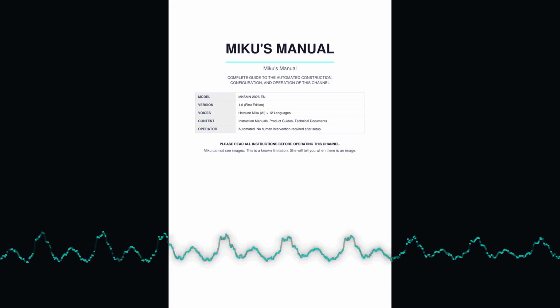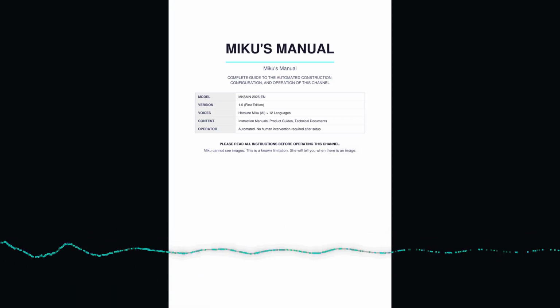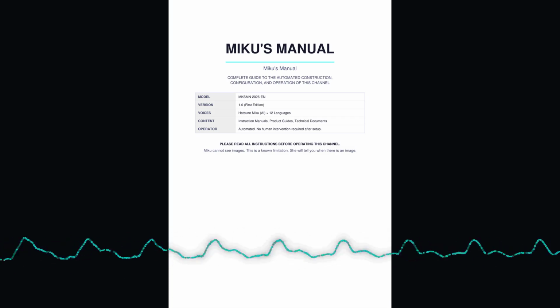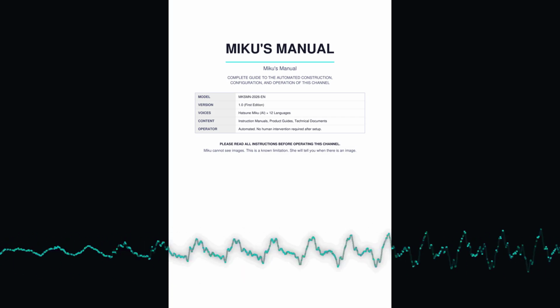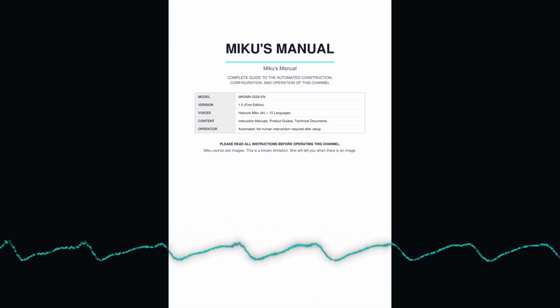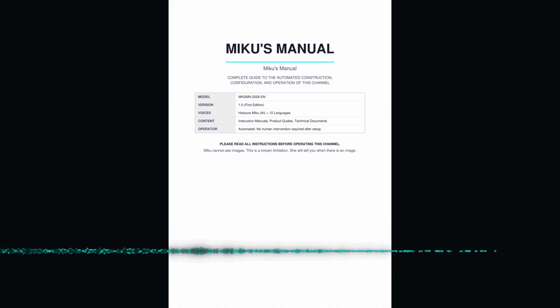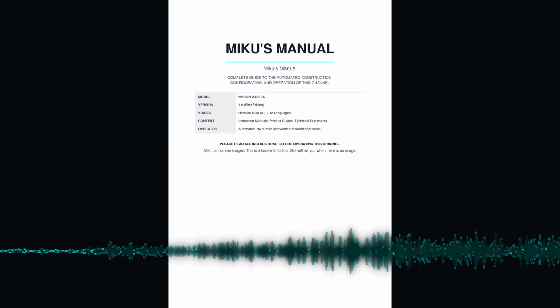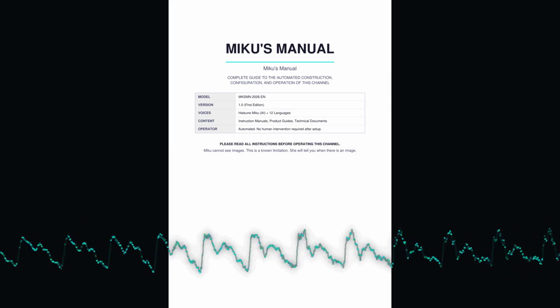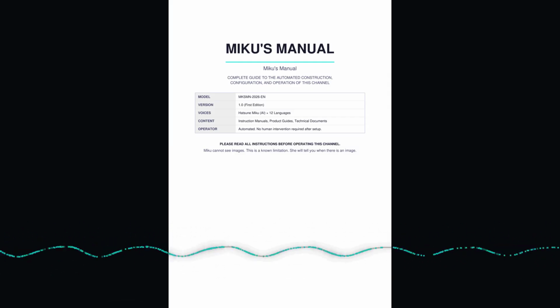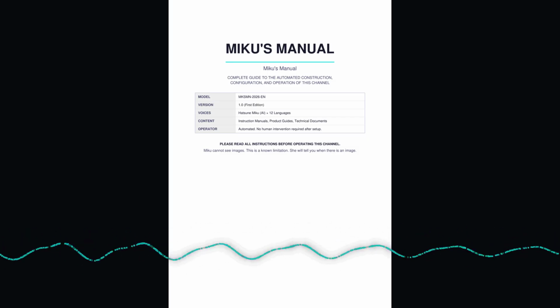Intended use. This channel is designed for the automated, unattended production and publication of audiovisual readings of product instruction manuals, owner's guides, assembly instructions, safety sheets, and technical documents. The voice talent is Hatsune Miku, AI. The audience is general. The operator is not required to be present during normal operation.